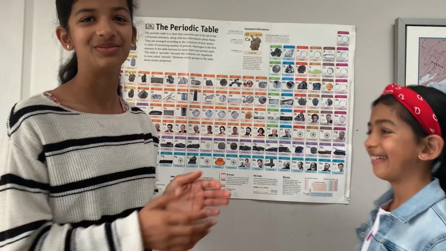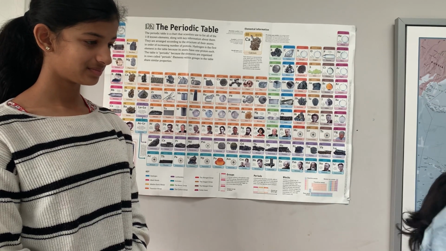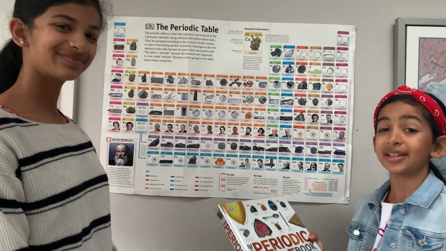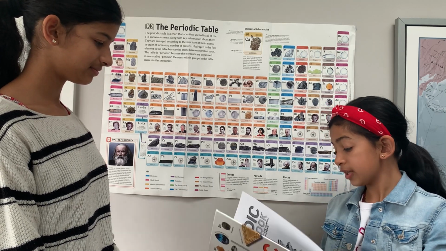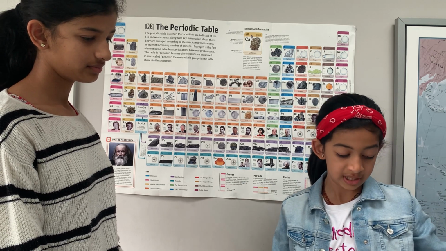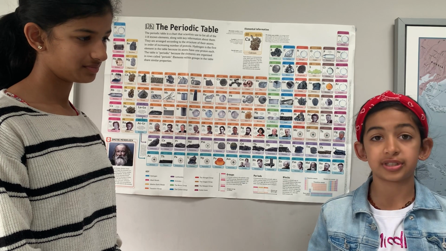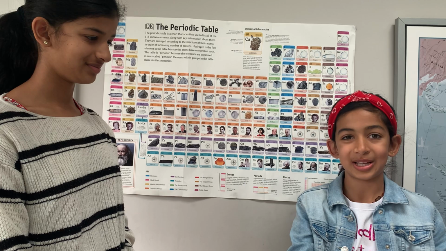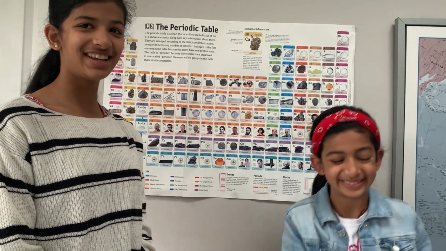That was really cool. So, I have this book all about the periodic table where I got this chart from. It's so interesting. I can just flip to a random page and read all about it. For example, zinc is actually used in many sunscreens. So when you're next putting sunscreen on, remember, oh, there's zinc in this.